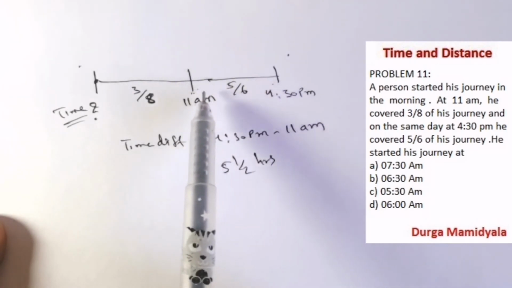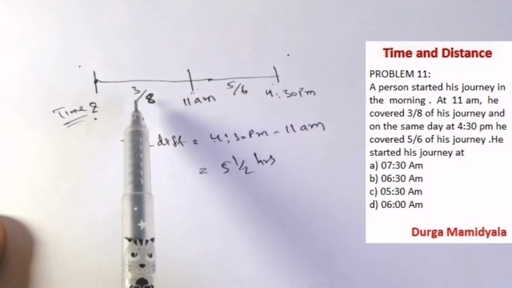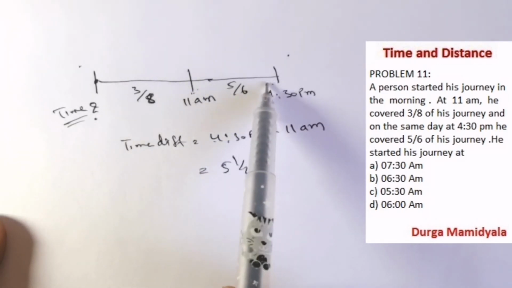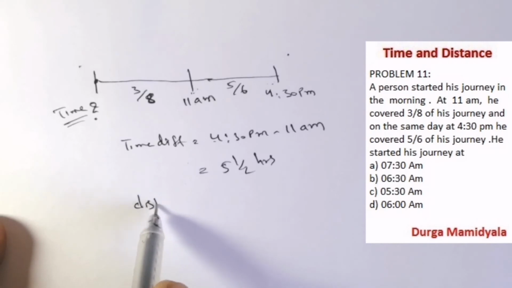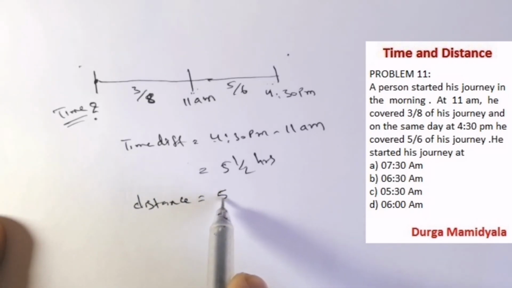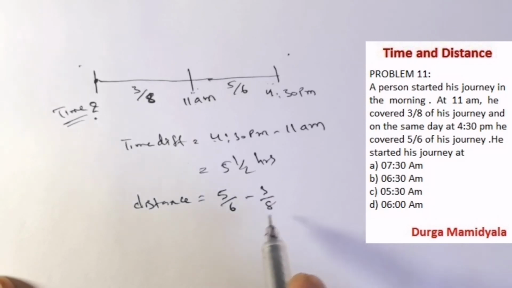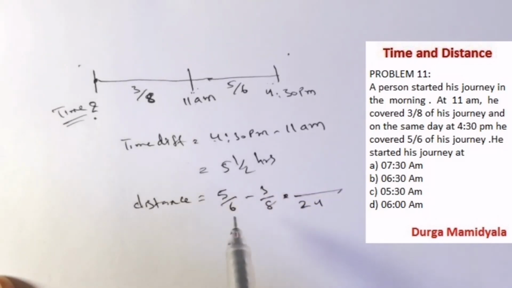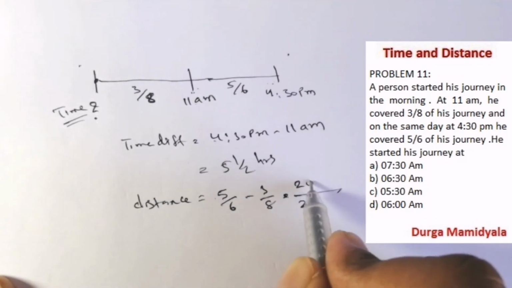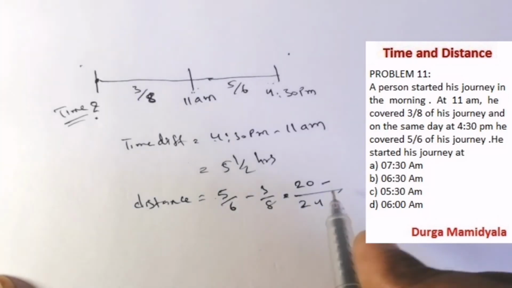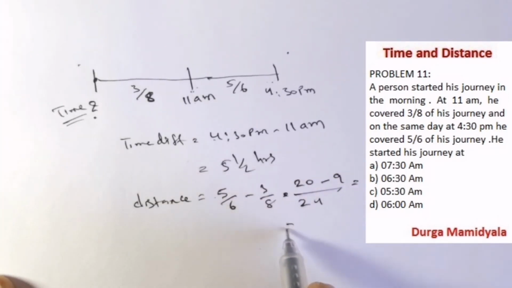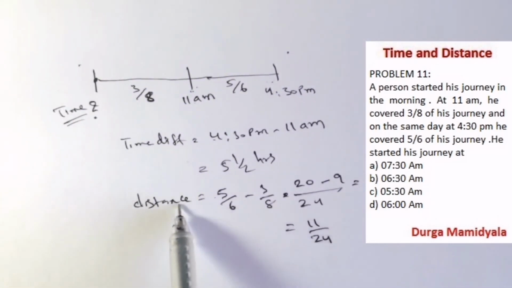And also the distance traveled here is 5 by 6 minus 3 by 8, so we can find the distance also. So the distance is equal to 5 by 6 minus 3 by 8. If we take the LCM, we get 24. 6 into 4 is 24, 4 into 5 is 20. 8 into 3 is 24, 3 into 3 is 9. 20 minus 9, that is what we get, it is 11 by 24. So we have found the distance and we have found the time.